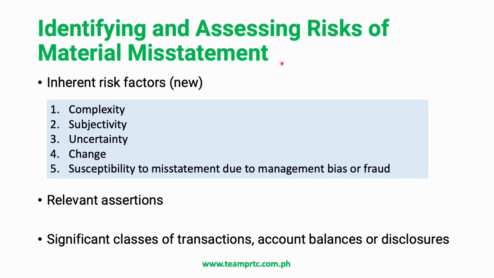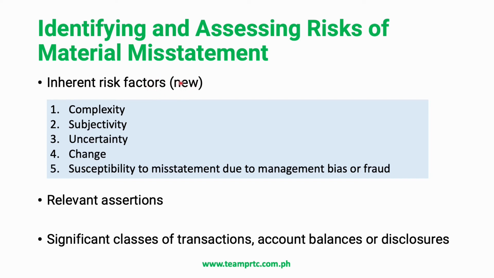In the next section, on identifying and assessing the risk of material misstatements, there's now the concept of inherent risk factors. This is a relatively new concept. It means characteristics, events, or conditions that can affect the susceptibility to misstatement, due to fraud or error, of classes of transactions, account balances, and disclosures, before any consideration of the controls.